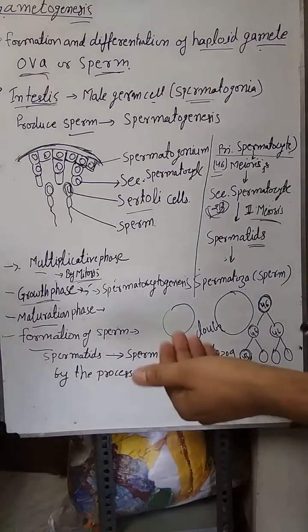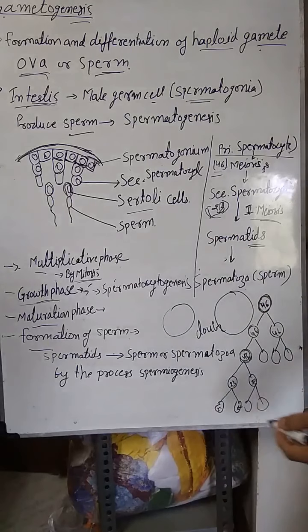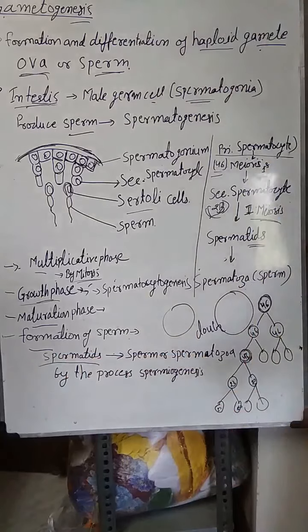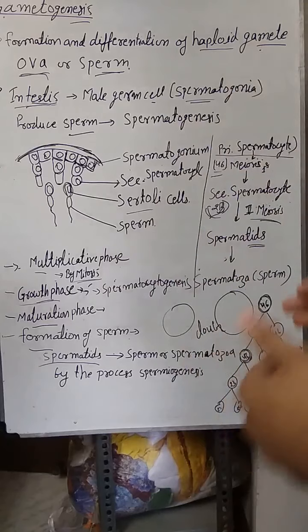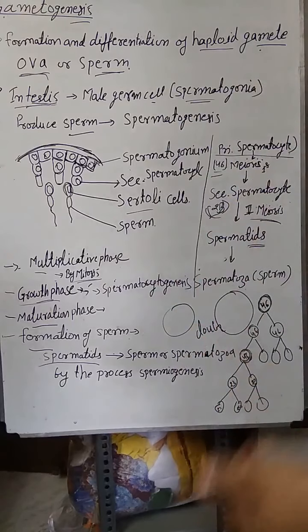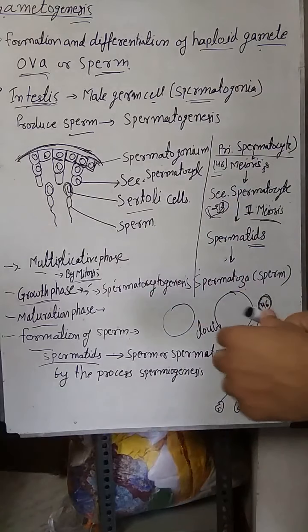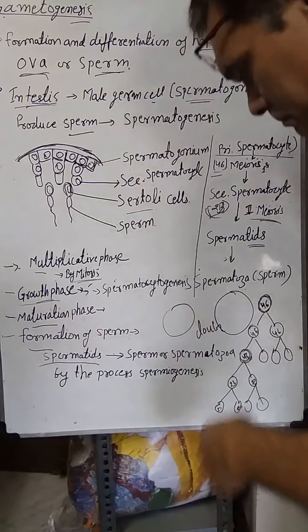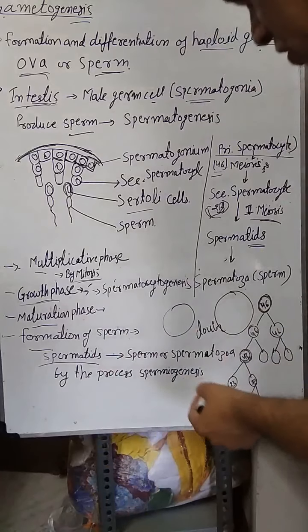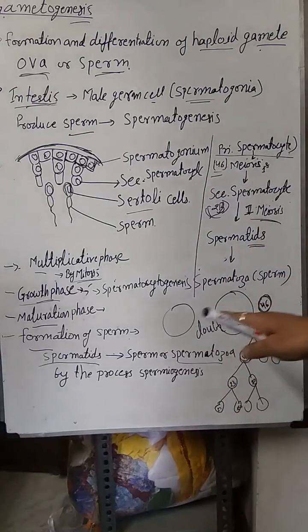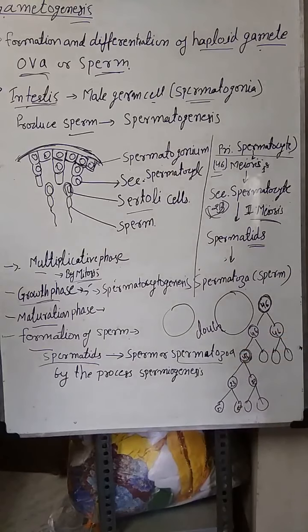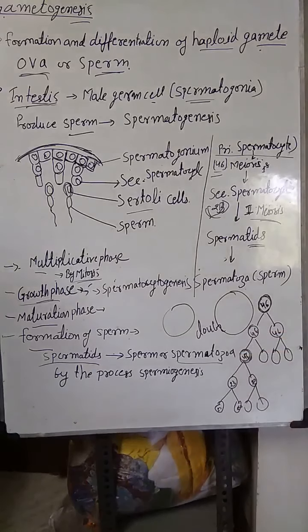After the formation of spermatids, many changes occur inside the spermatid, cytoplasmic changes and changes in some cell organelles, and the spermatid changes into spermatozoa or sperm. This is known as metamorphogenesis, in which changes occur in the Golgi complex, due to which the spermatid changes into spermatozoa, that is, sperm.